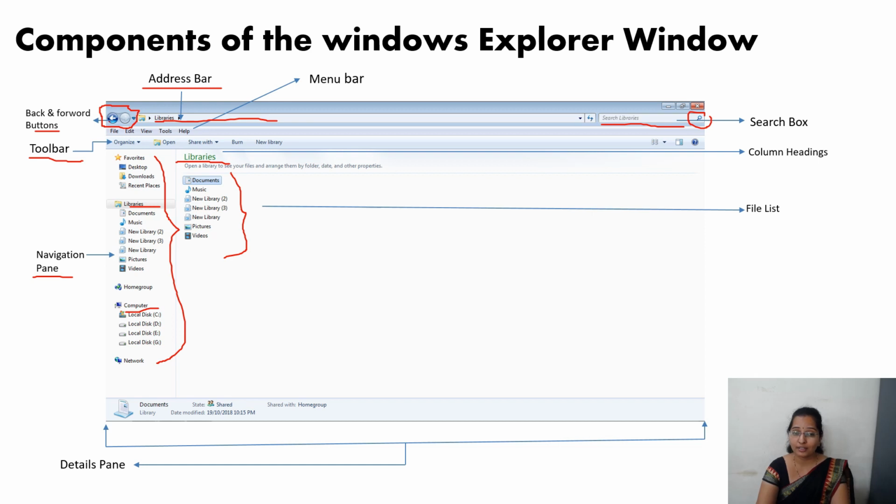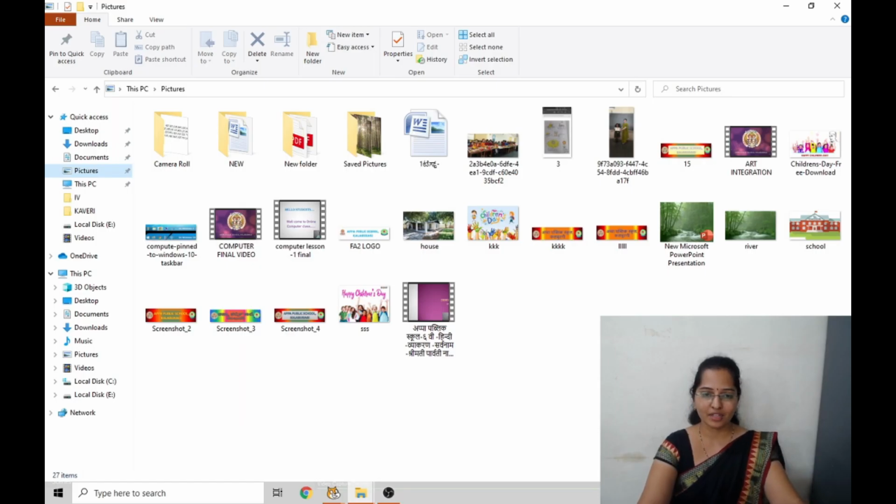And if I want particular file details, where can I access that? If I double click on any file present in the library, in the details pane I can see the details of the file. Details means what? When I created that file, the size of that file, and the date when I created that file, and all will be displayed in the details pane here.